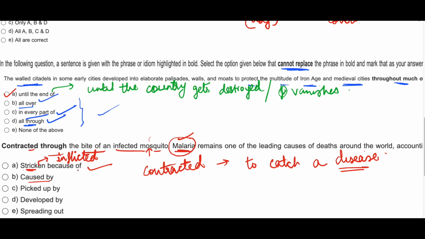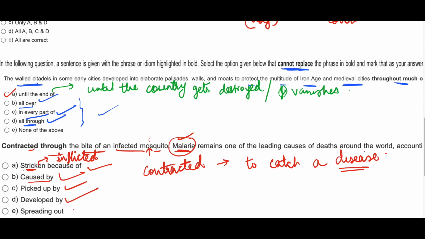Caused by the bite of an infected mosquito, this is also correct. Picked up by the bite, so malaria is picked up. Picked up मतलब हम उसे पकड़ लेते हैं, कैच कर लेते हैं इस बीमारी को. So we pick up the disease, okay. So this is also correct. Developed by the bite of an infected mosquito, this is also correct.